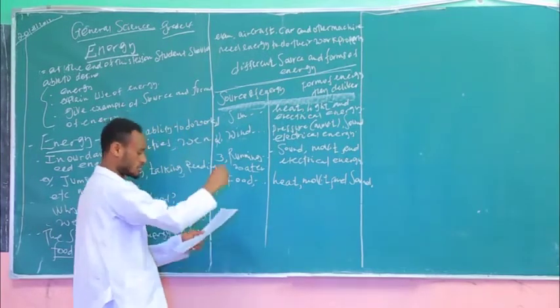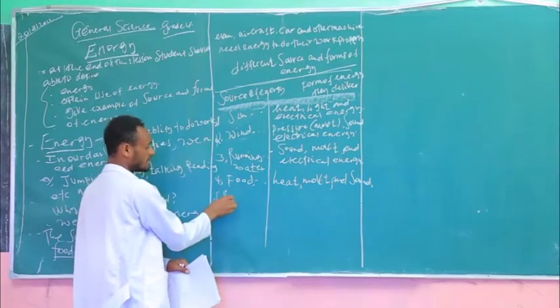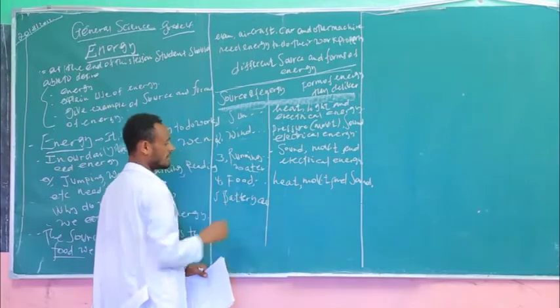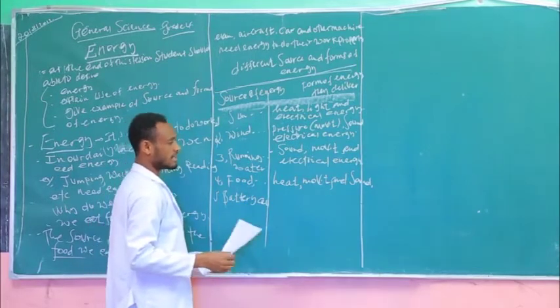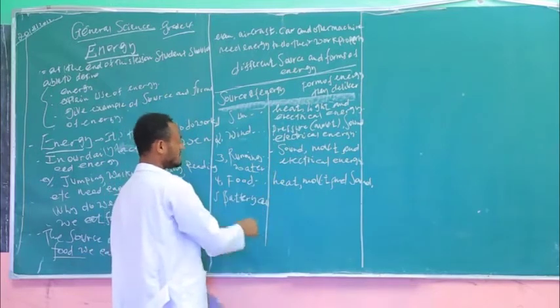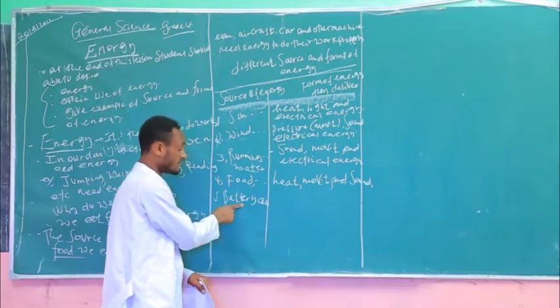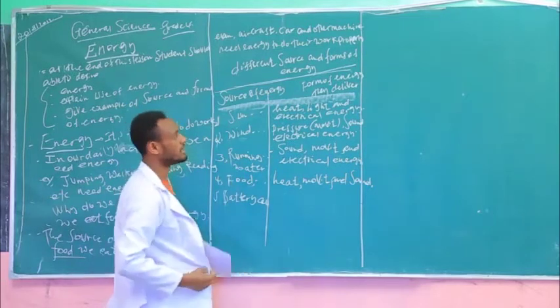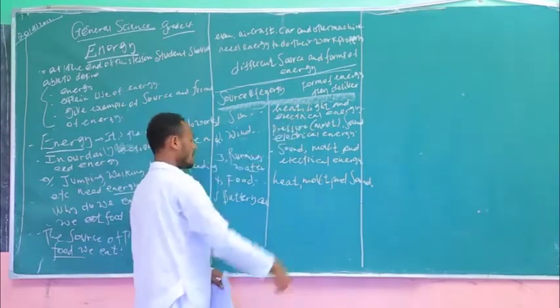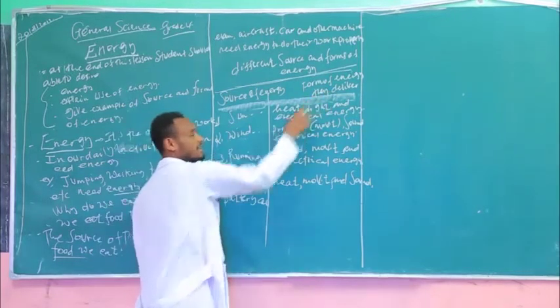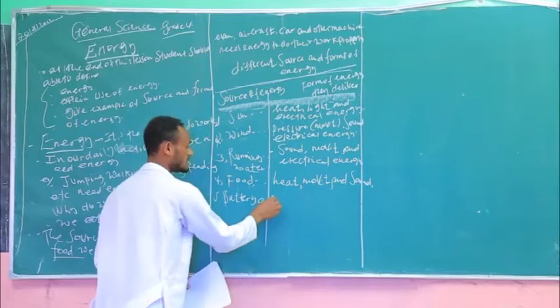What will be the fifth one, students? The battery cell. Look, the battery cell, there are different types of battery cell. So the battery cell delivers energy in different ways or in different forms. What are the forms in which the battery cell can deliver energy? The first one is in the form of light.